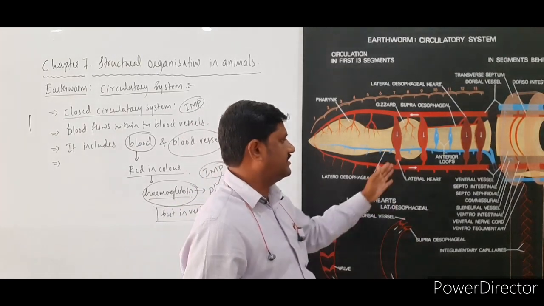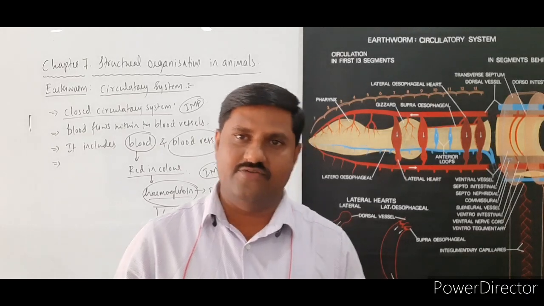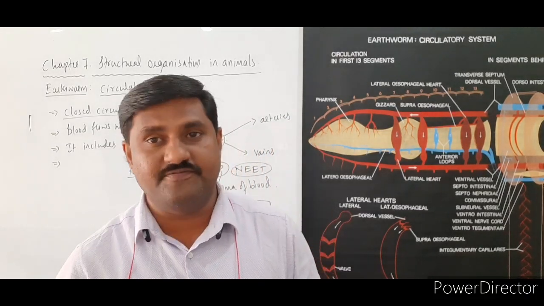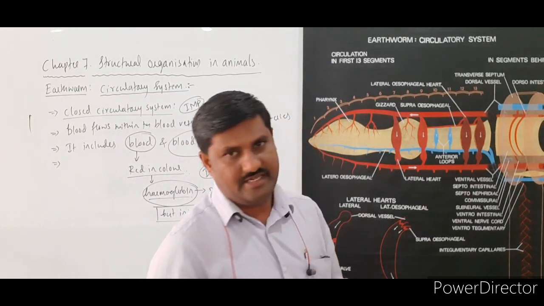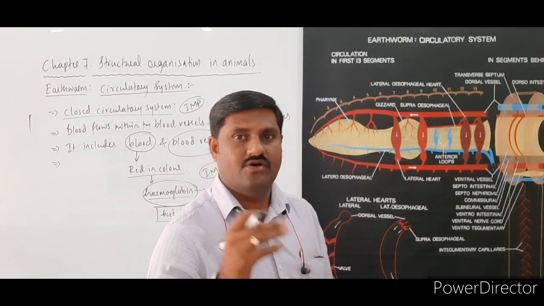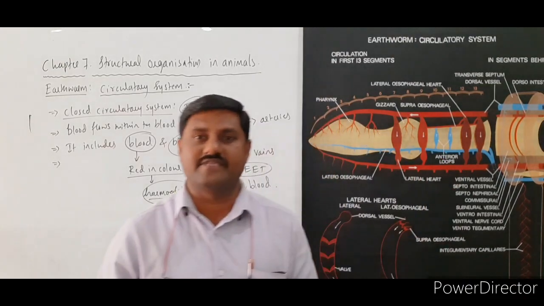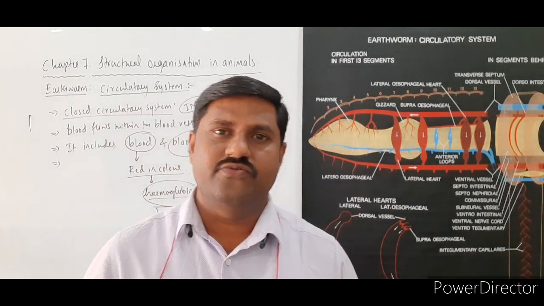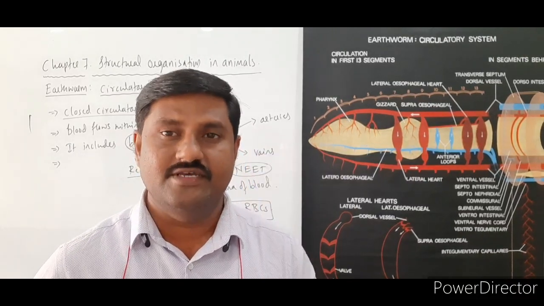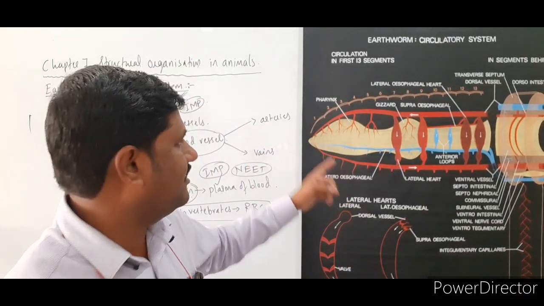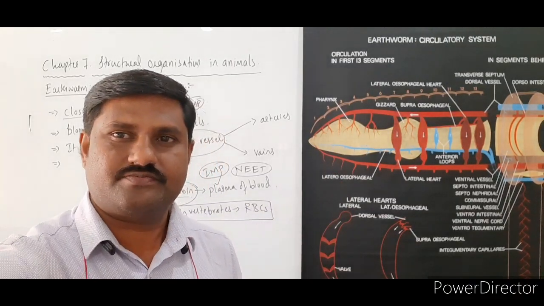And on the ventral side also you will come across one of the vessels, the ventral vessel. Apart from this, nearby the nerve cord there is another vessel, and that vessel is called the subneural vessel. This is how we categorize the three types of blood vessels that we come across in case of earthworm. So let us see what they do.